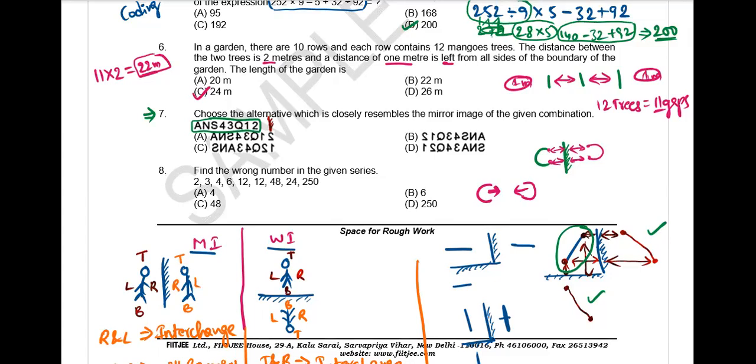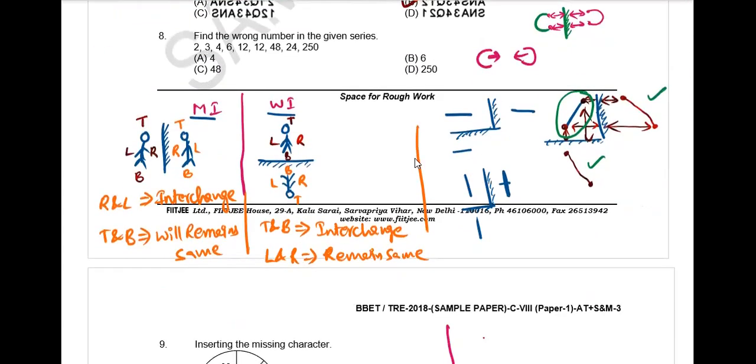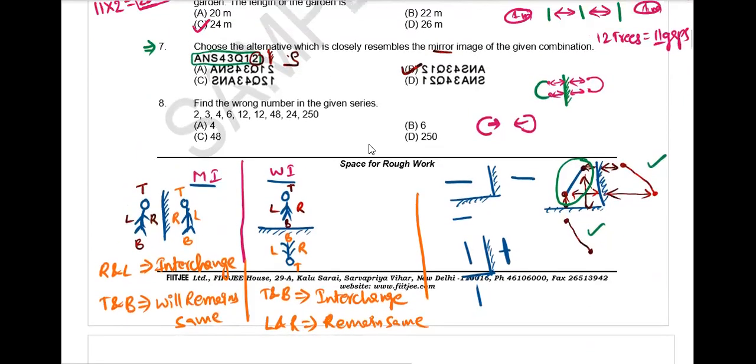Or we can say left and right will interchange as the rule of mirror image. So the rightmost position will come first. Yes or no? But 2 will not be the same, right? So 2 will be like this. Yeah, this is option B. Suppose if 2 is matching, then we'll go for another element. Got it? All of you? Yes, sir. Not all of you, both of you. Okay, then 8th question. This is the number series.